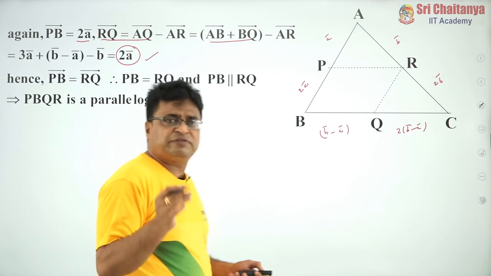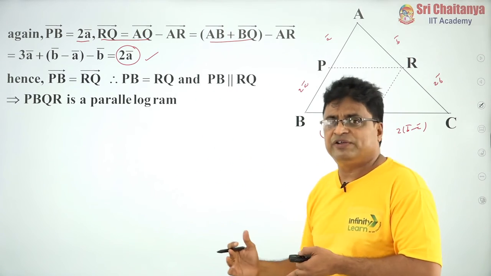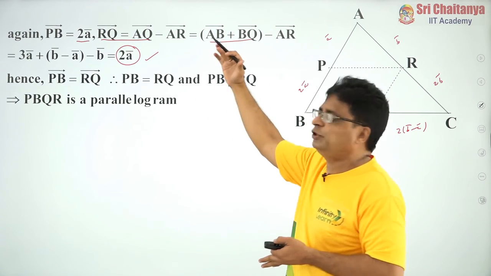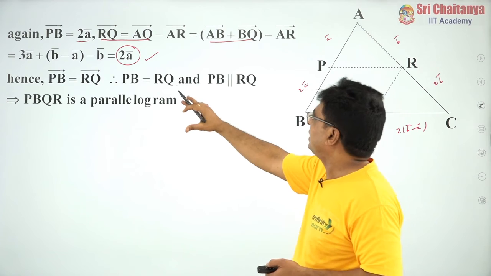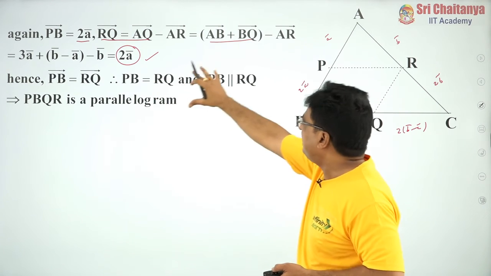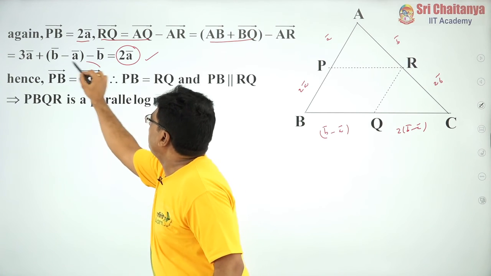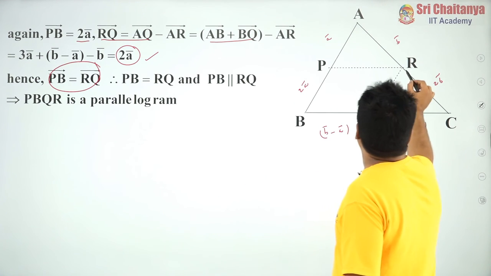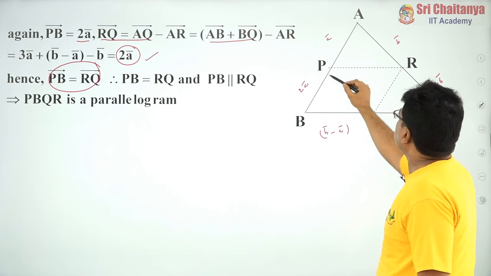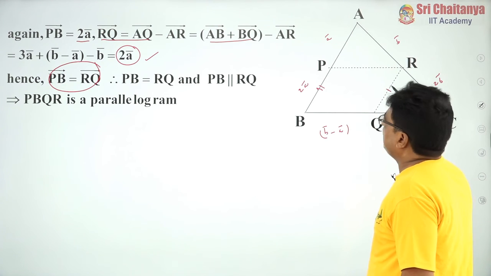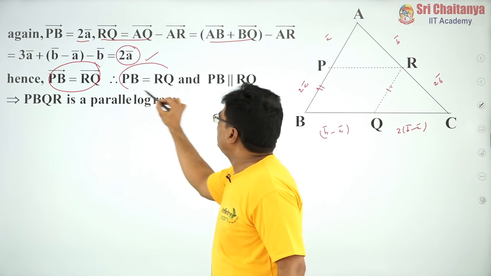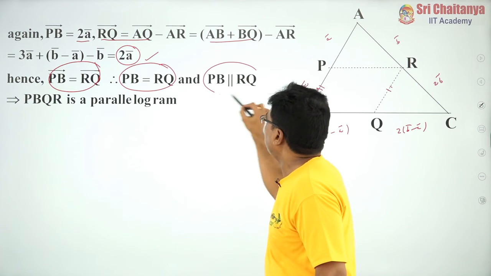Here, suppose they ask the same question in a board examination, what kind of steps you need to write on paper is very, very important. That presentation is important. That's why I have written all the steps very clearly. So again what I proved, PB bar and RQ bar are the same vectors, their magnitudes are the same, and they are parallel.